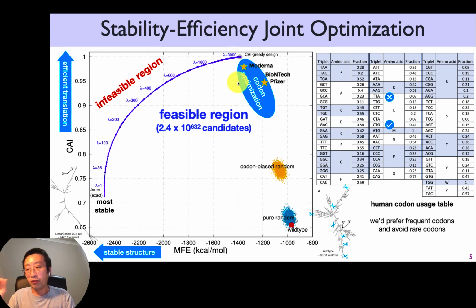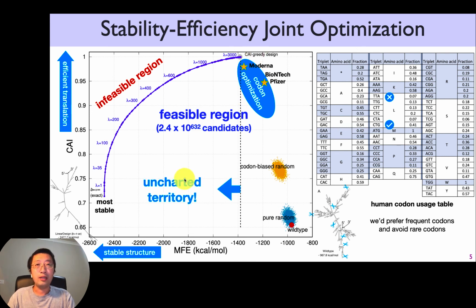But so far to this day, most vaccine companies only explored this area, which is the codon optimization, without knowing that there's a huge area that is uncharted or unexplored, because there's no algorithm to go to this point, or that point previously, right? So there's no way to go beyond this line. Now, our work showed that this is a huge area that needs to be explored, and we're going to explore it not just in silico, but also in vitro and in vivo in the next few slides.